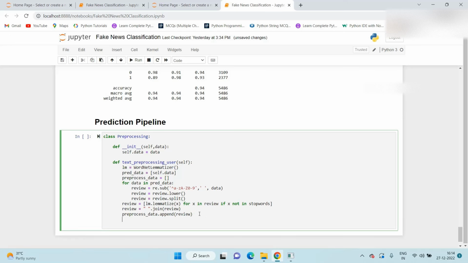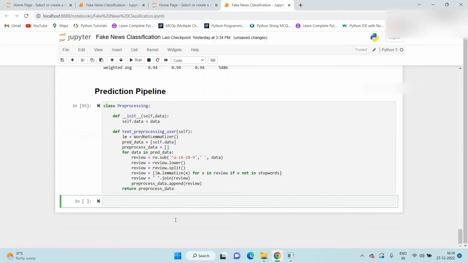And this function returns the pre-processed data. So what we do, we try to execute this function first, to check whether it is working or not.